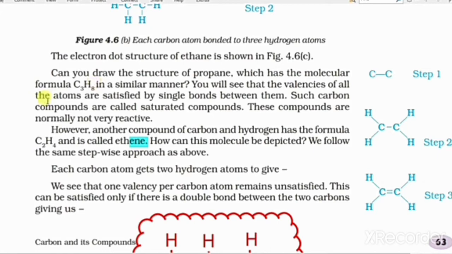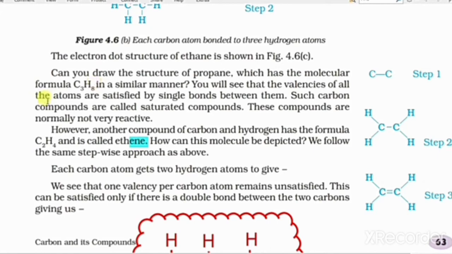However, another compound of carbon and hydrogen has the formula C2H4, and it is called ethene. Ethene means there is a double bond between the two carbon atoms.